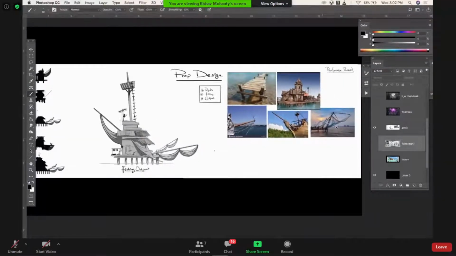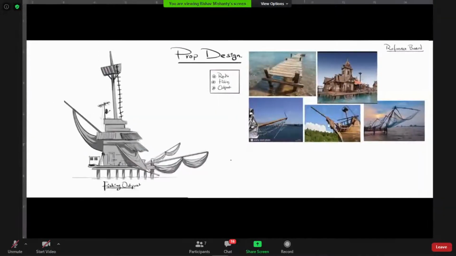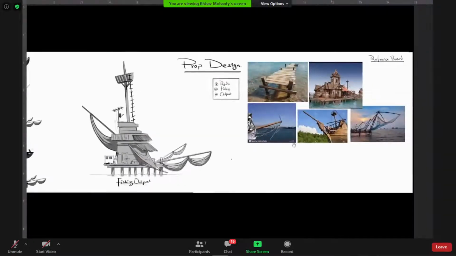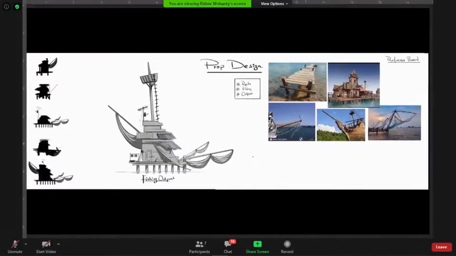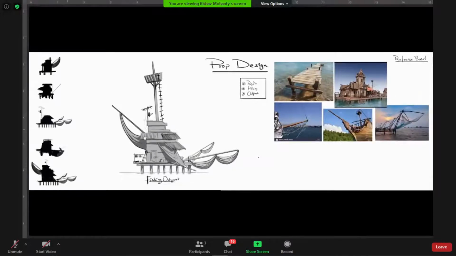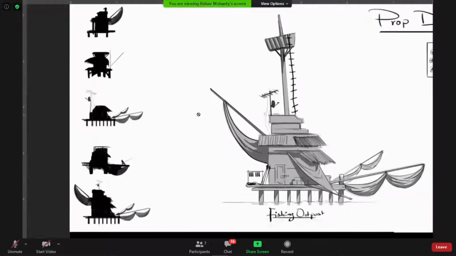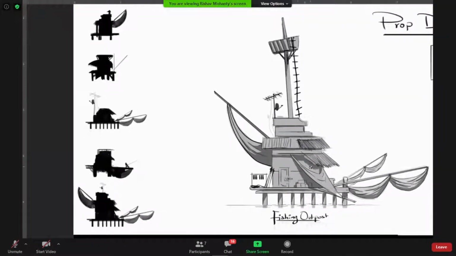So I designed a prop, a fishing outpost. The key points are the same as you have seen in others: radio, fish and outpost. I designed some silhouettes at the beginning for a better understanding of shapes and the things required to balance those shapes. After that, I took a better shape from all those five pieces, and I merged two of them to get a better output from the design.